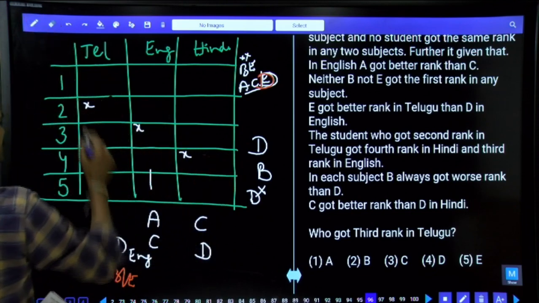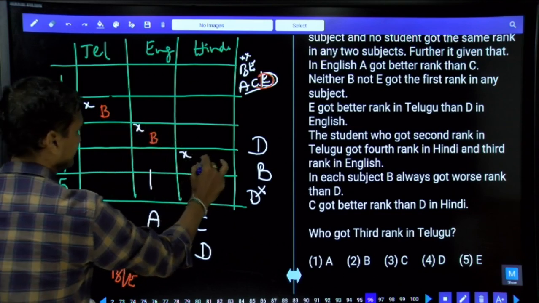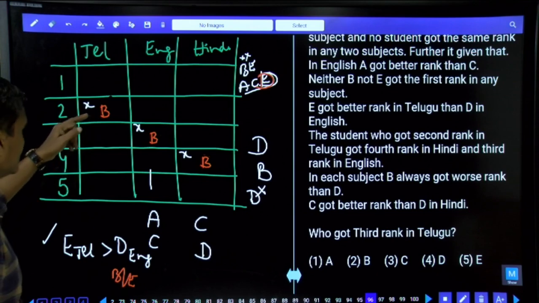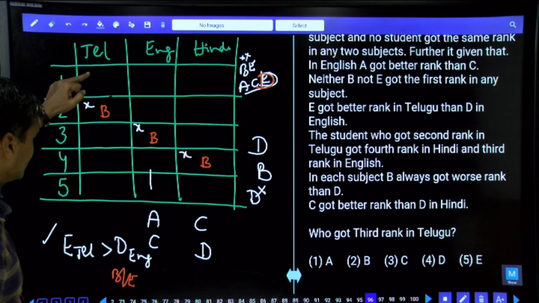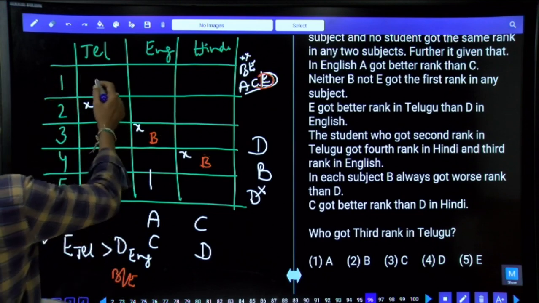As B is here, can you take B at this place or not? B at this place, B at this place. Now B is here. Then if B is at this place, what could be the rank of this E? E can be here, isn't it? Now